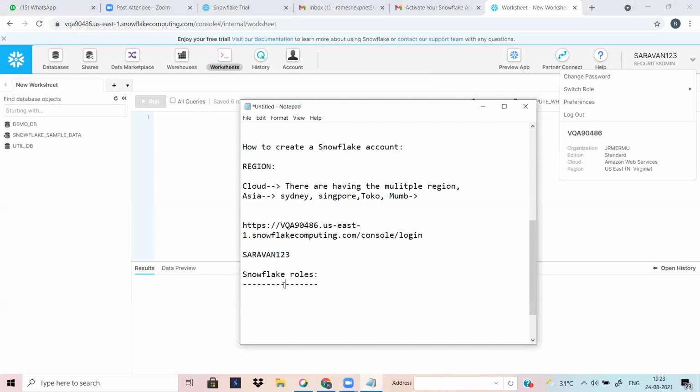So we have done the Snowflake roles. The next topic is databases, tables and schema.